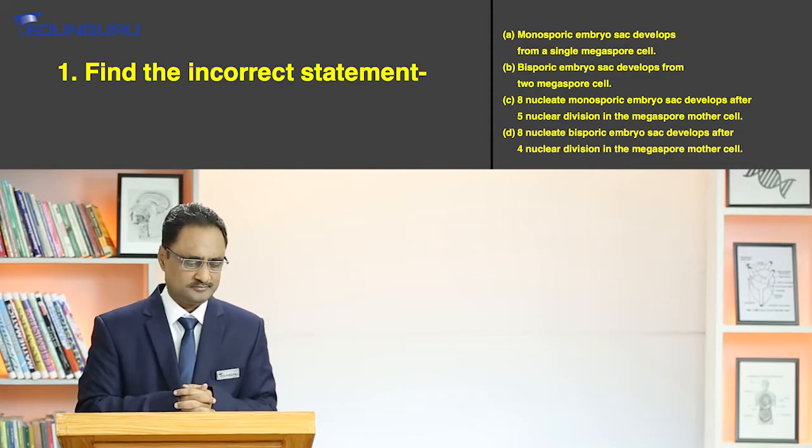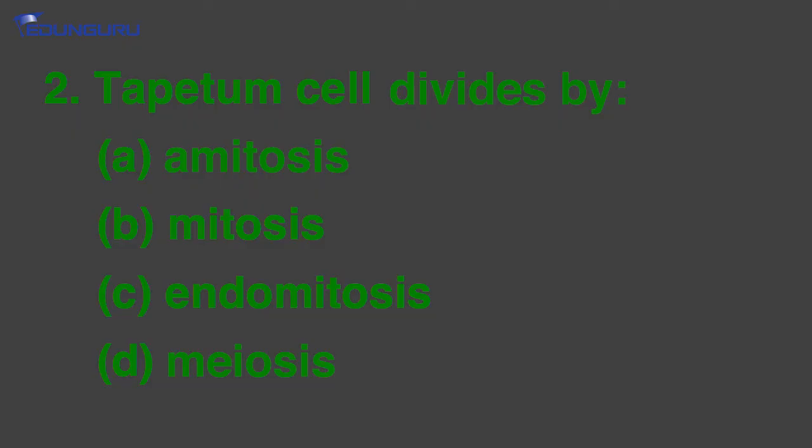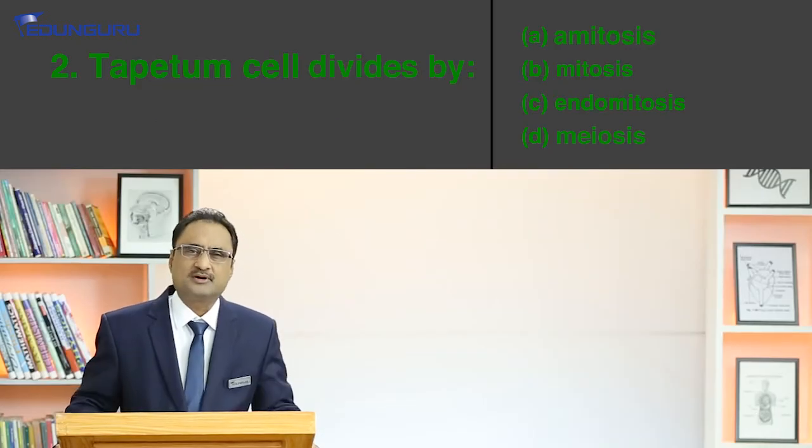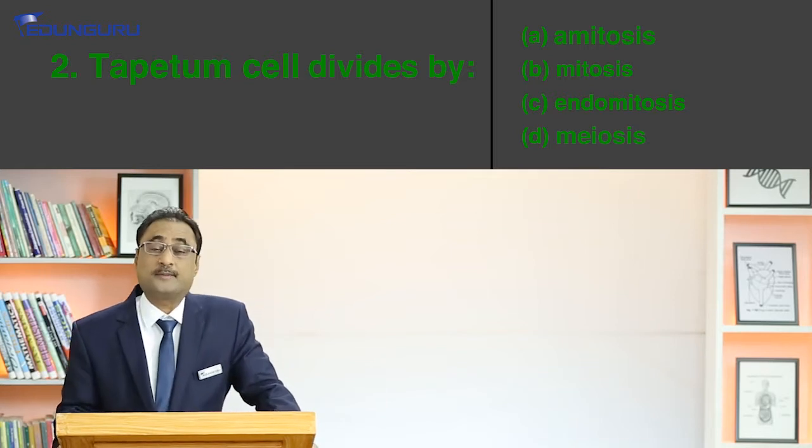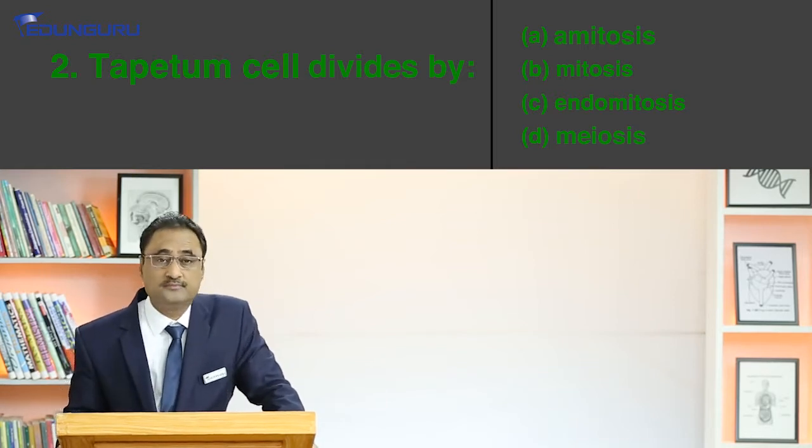Right. Let's come to question number 2. Tapetum cell divides by option A, amitosis, option B, mitosis, option C, endomitosis, option D, meiosis. Perhaps the easier question. But let's try to understand first of all, what is tapetum? What is its role?